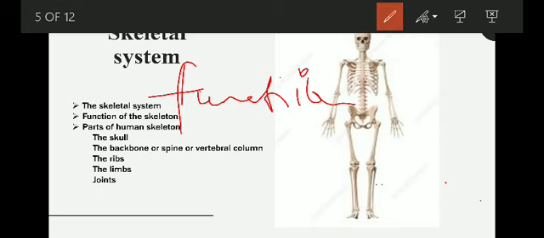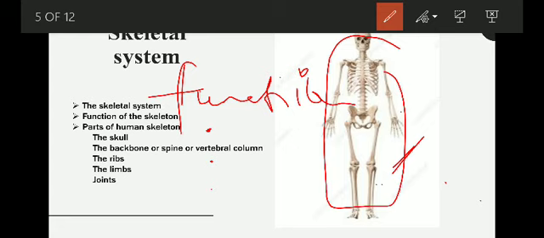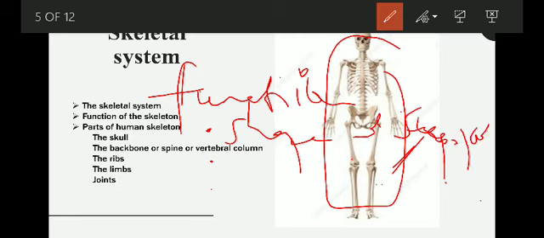Yes, so there are three functions, like we discussed earlier. It gives a proper shape and support to our body. Then it protects delicate organs. What will happen if we do not have this rib cage?